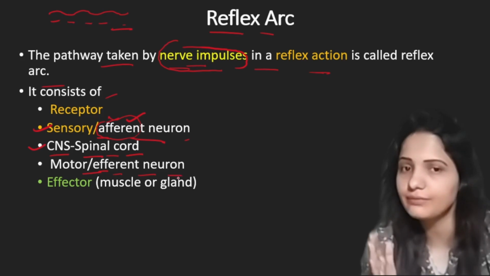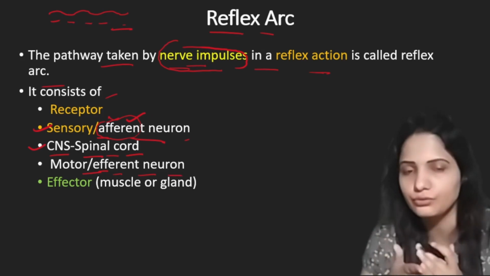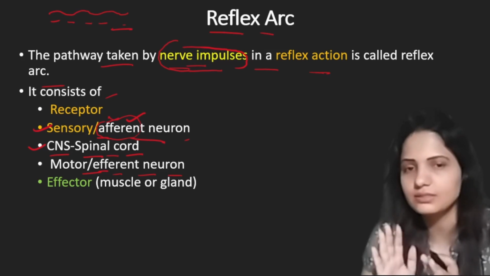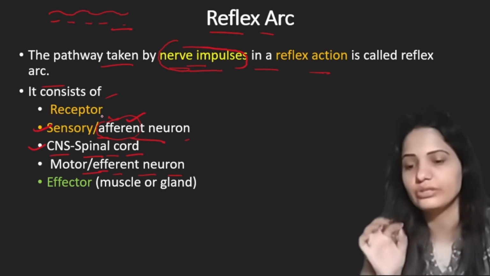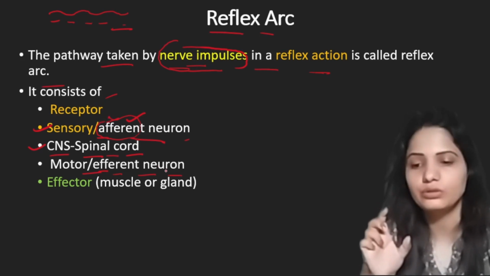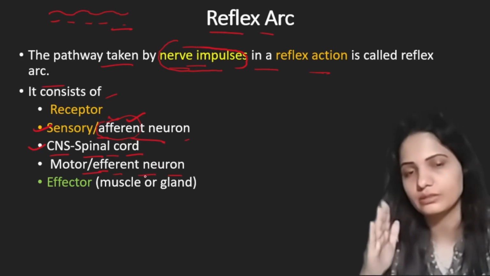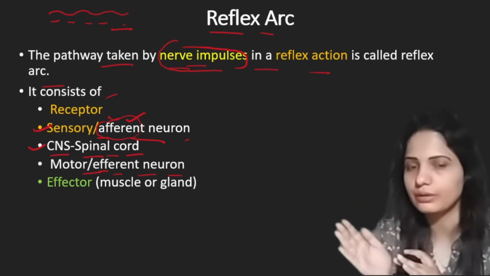They have a different function. As they are neurons, they transmit impulse. This is the function of a neuron. Now, what is different? The difference lies in the direction followed by these two neurons. In case of a motor neuron, the direction is opposite. It will carry information from the spinal cord to the body organ, to the effector.